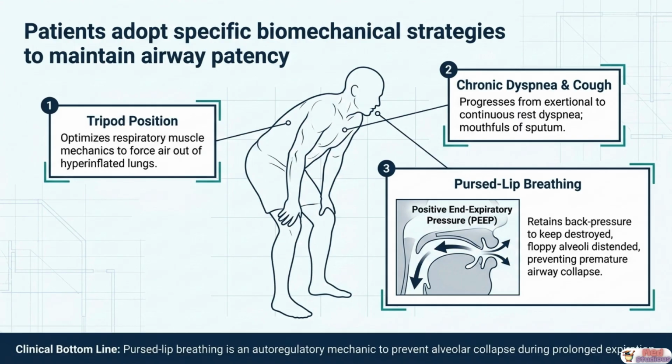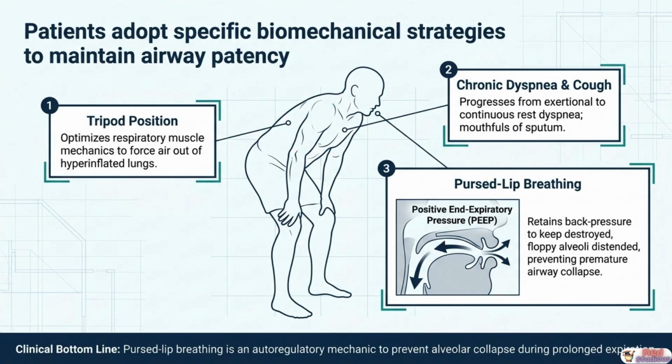The second hallmark presentation is chronic dyspnea that has progressed from exertional, initially only with activity, to resting dyspnea in advanced disease, accompanied by daily productive cough with mouthfuls of purulent sputum.